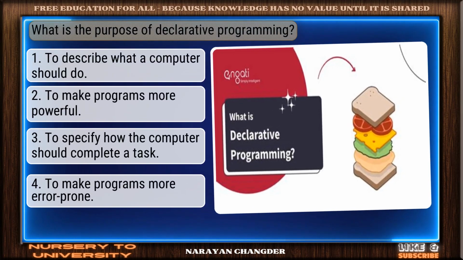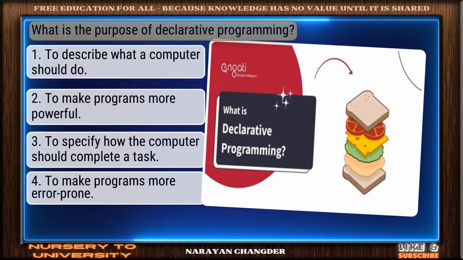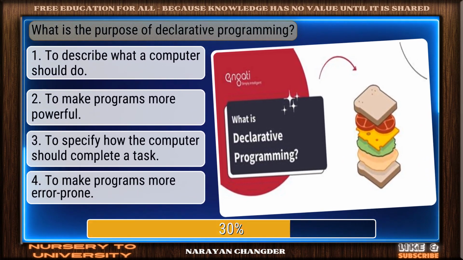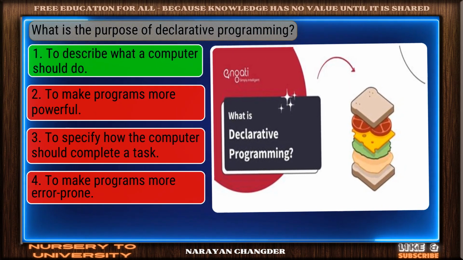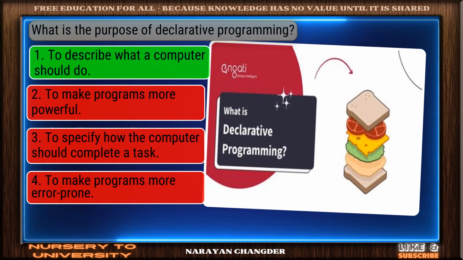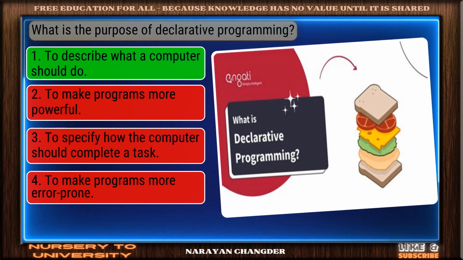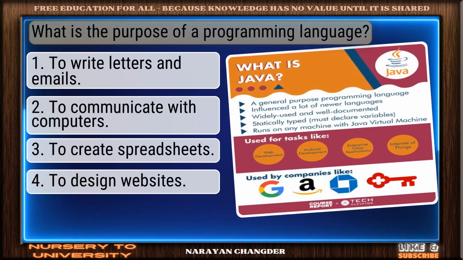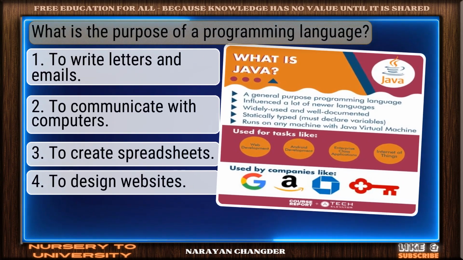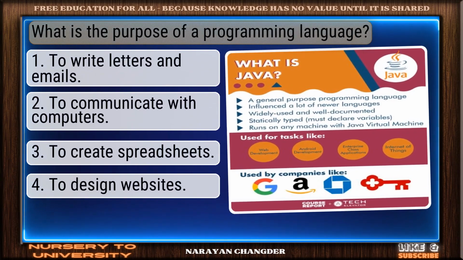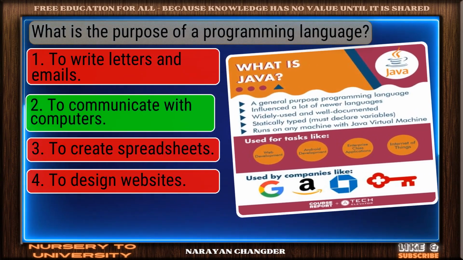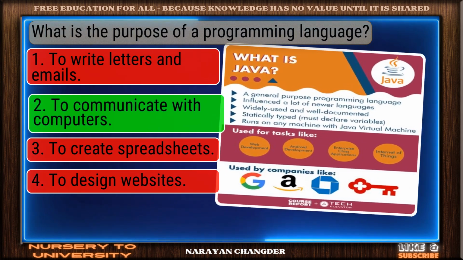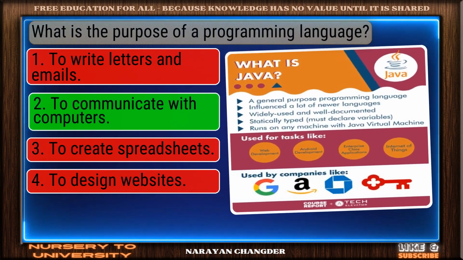Question number 23. What is the purpose of declarative programming? Sharp thinking. To describe what a computer should do is the right choice. Question number 24. What is the purpose of a programming language? Correct. To communicate with computers is the right answer.